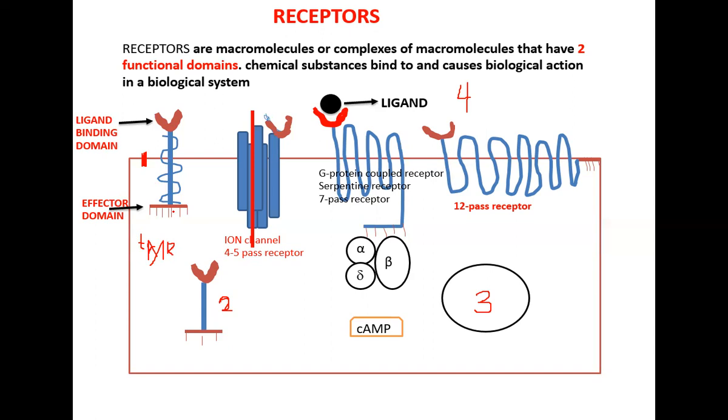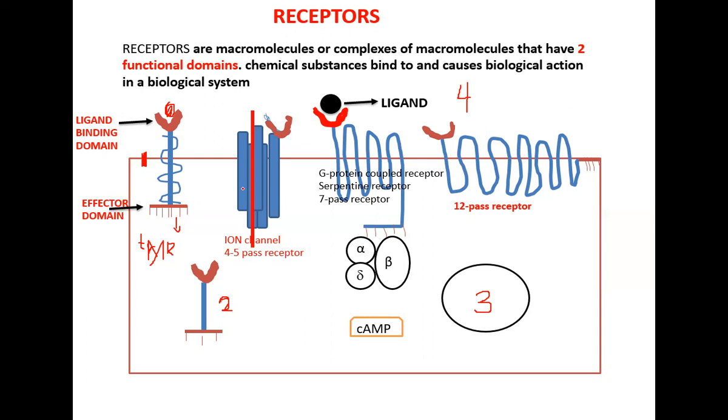So this is really a receptor. And this is the transmembrane part of the receptor. So for this receptor to be activated, a ligand should come and bind to this receptor and activate the effector domain, and the intrinsic activity will be initiated. So this is a transmembrane receptor.